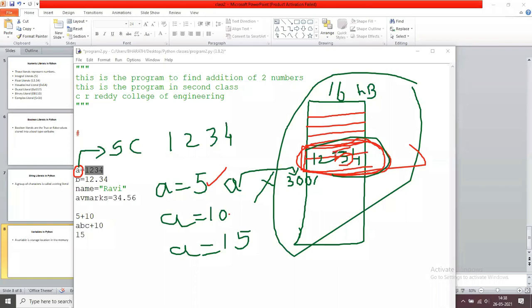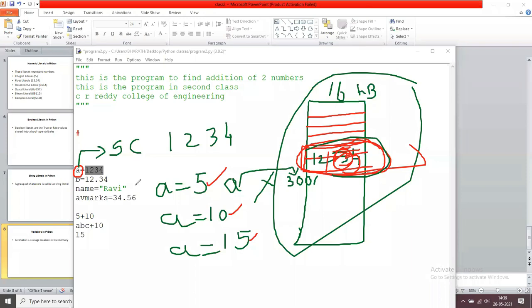Now the value of the variable a is 10. After this instruction, I change the value of a from 10 to 15. Now, think about the definition of a variable. A variable is a storage location in which you store a value that can vary. That's why we call it a variable. So variable means it can change.